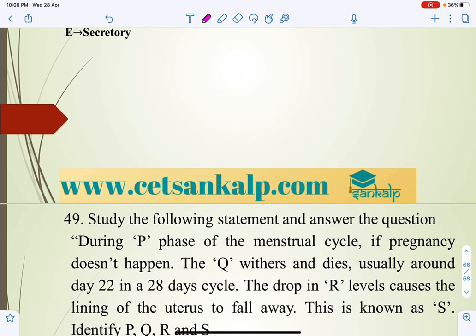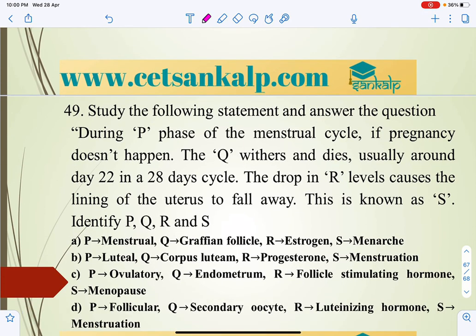And next, study the following statement and answer the question. During P phase of the menstrual cycle, if pregnancy does not happen, Q withers and dies.